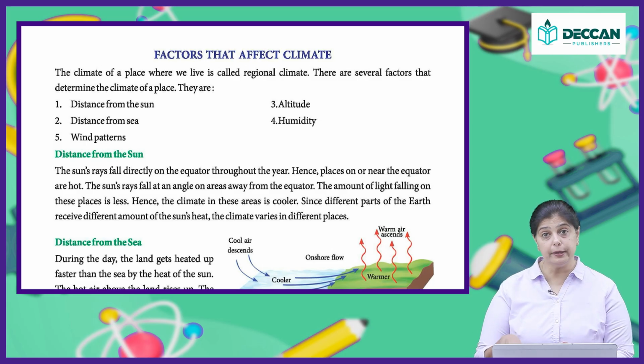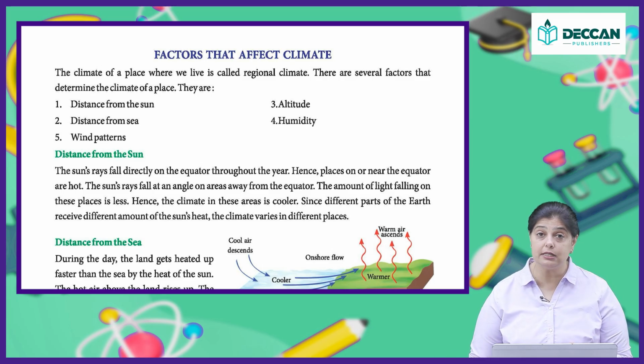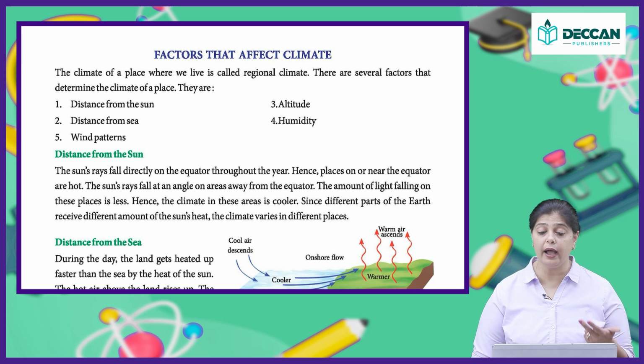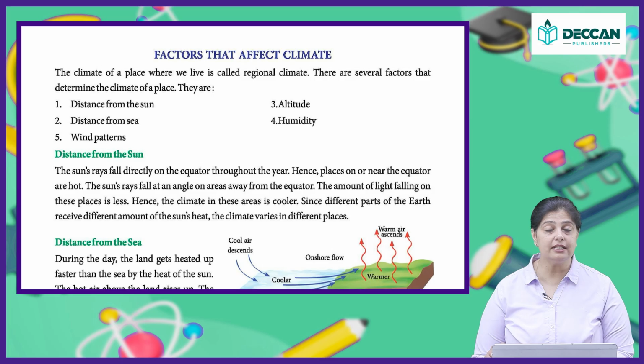So, it all depends on a particular place. It cannot be the same throughout the earth. It all depends on the region or the place where you live. Now, there are several factors that determine the climate of a place. What are these factors? It can be the distance from the sun, the distance from the sea, altitude, humidity, and wind patterns. So, what are the factors that affect the climate?